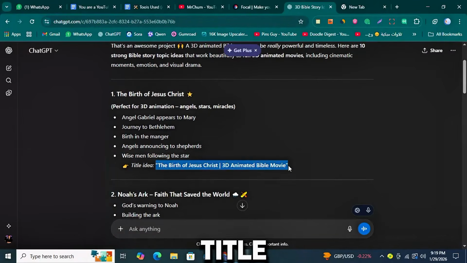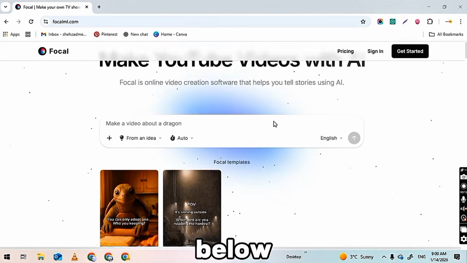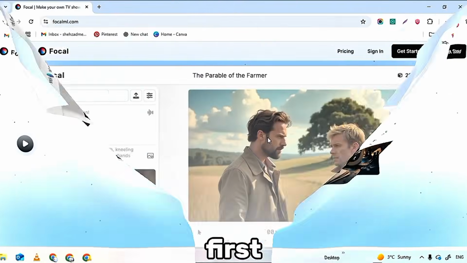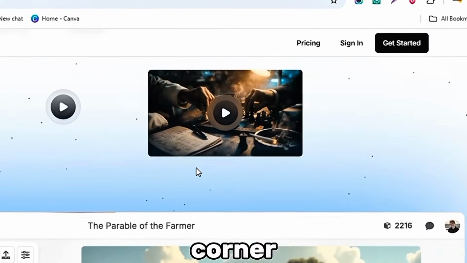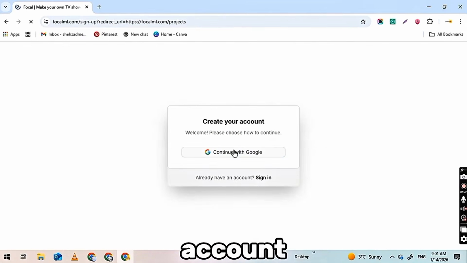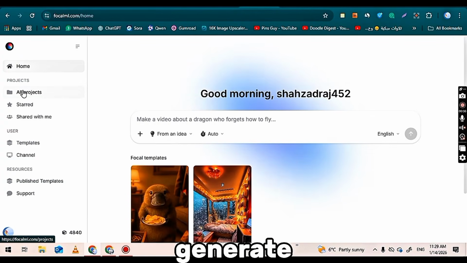After copying the title, you first need to go to FocalML using the link in the description below. Once you click the link, the website will open in front of you. First, you need to sign up and log in. Click on the Get Started button in the top corner, then select Continue with Google and sign up using your Google account. After completing the login process, the main interface will appear on your screen. From here, we will generate the video.